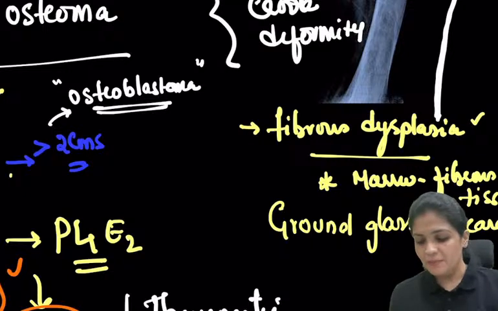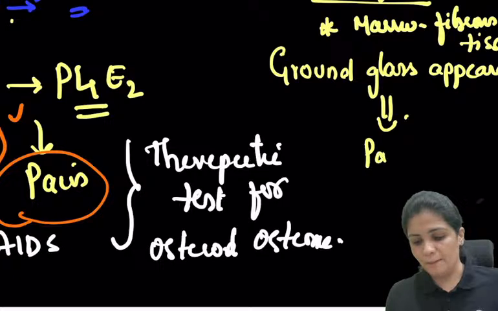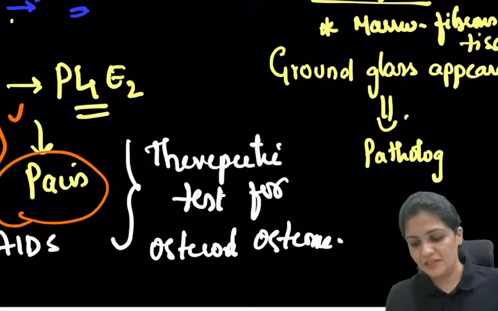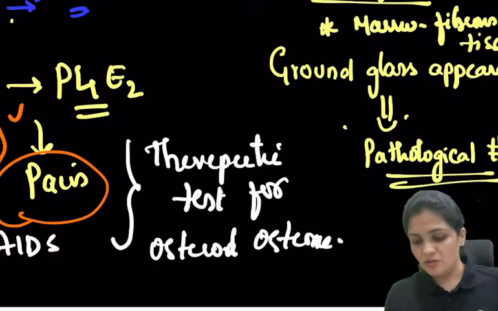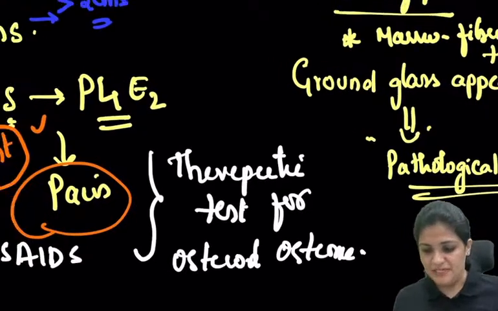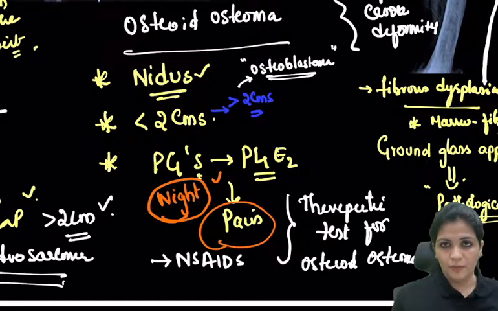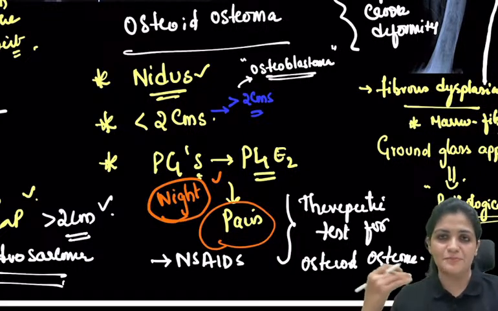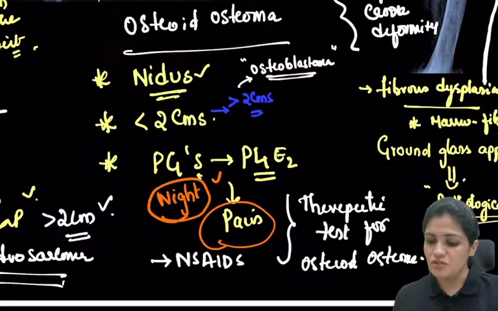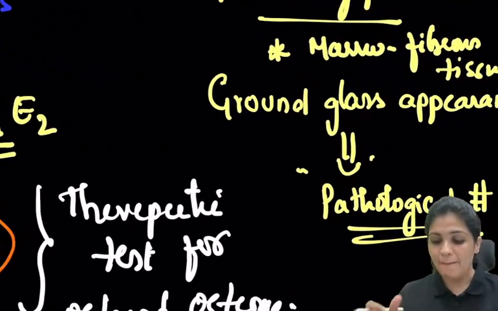So, because of this, patients present with what? They usually present with pathological fractures, right? So this is about the fibrous dysplasia. And similarly, I've told you the osteochondroma, what we have discussed is we can see it as multiple lesions. So similarly, this fibrous dysplasia also presents as multiple lesions.